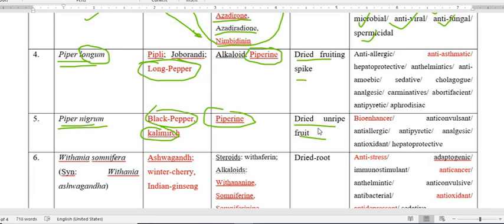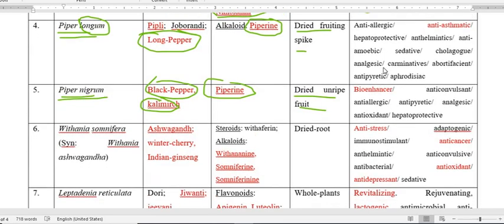So the therapeutic property or pharmacological activity of this Piper longum is that it acts against allergy, so anti-allergic, acts against asthma, anti-asthma, hepatoprotective, protects the liver. It is also used against helminths, so anthelmintic. It also acts against protozoa, amoeba, so anti-amoebic. It acts as a sedative. It also increases bile secretion, so cholagogue. It also relieves pain, analgesic. It also removes gas, so carminative.